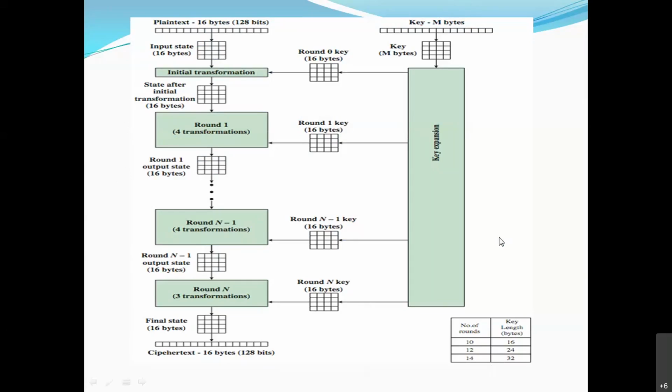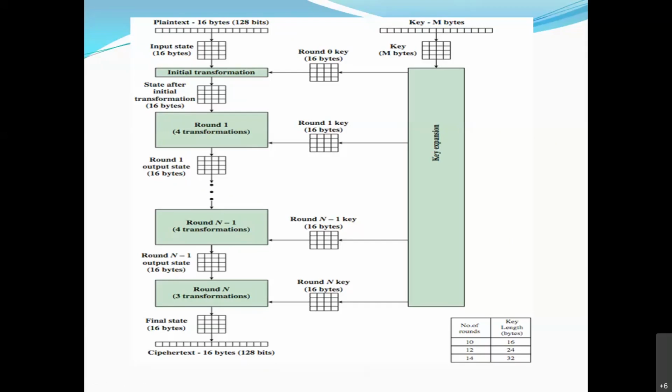The key size is fixed at 56 bits. So K1 is 56 bits, K2 is 56 bits, K3 is 56 bits, and the three keys are different, not the same key. So the complication level is increased. K1, K2, K3 are all of size 56, used for encryption and decryption.